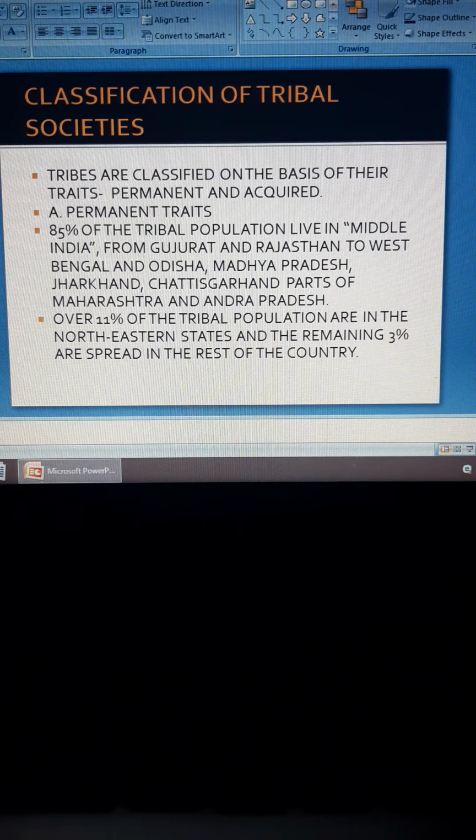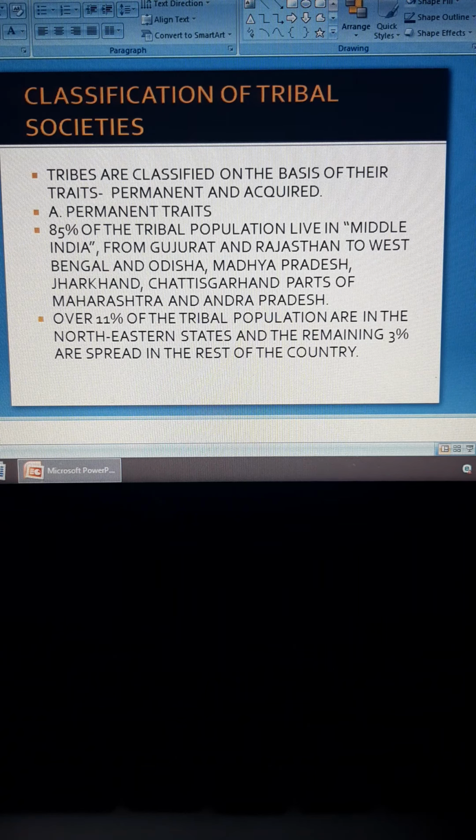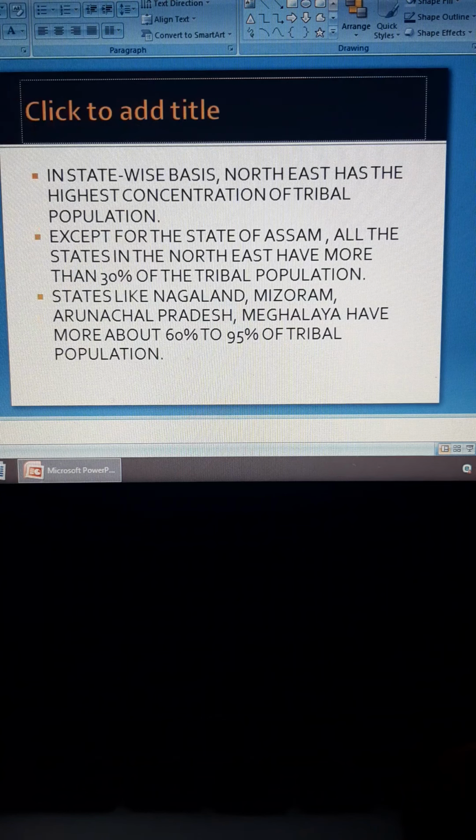Over 11% of the tribal population is in the northeastern states like Arunachal Pradesh, Meghalaya, Nagaland, Mizoram, etc. And the remaining 3% out of the 100% is spread all across the rest of the country.